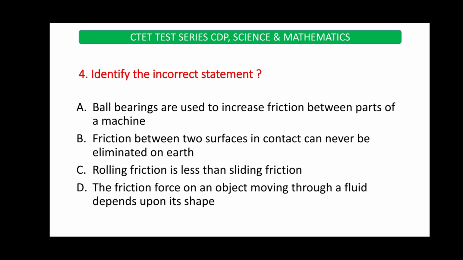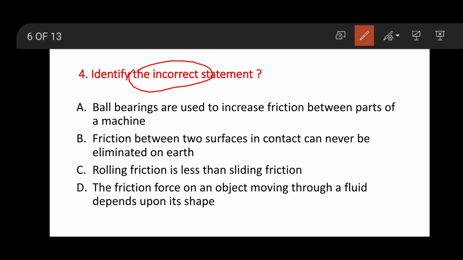Identify the incorrect statement. They asked for the incorrect statement. Ball bearings are used to increase friction between parts of a machine. This is wrong. See, the statement is wrong. So we'll check the next options.